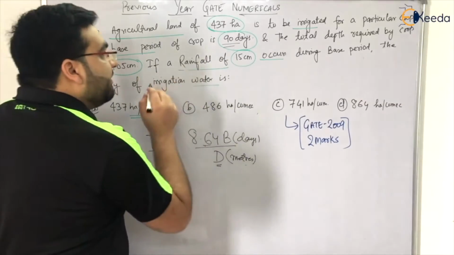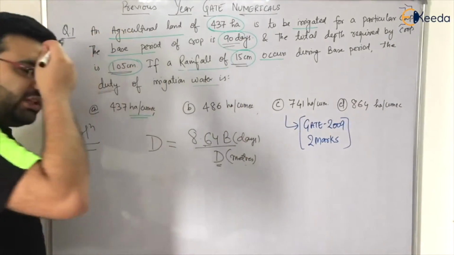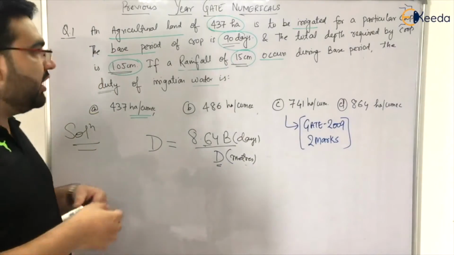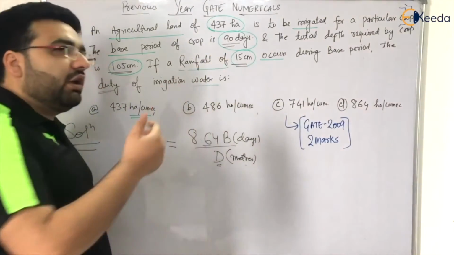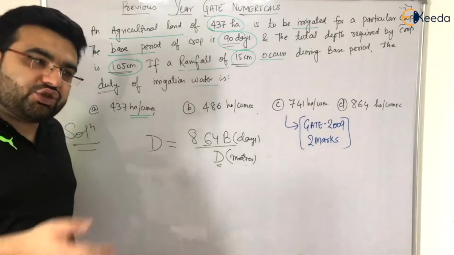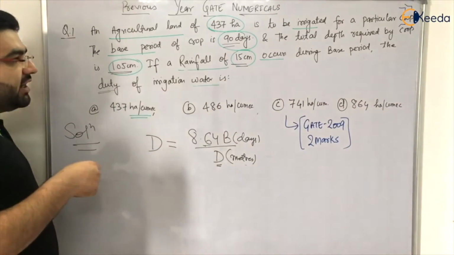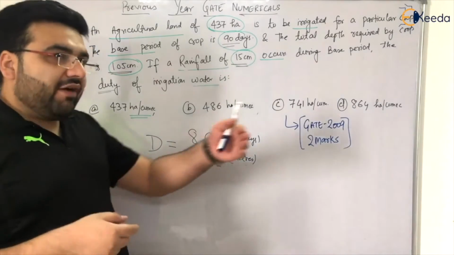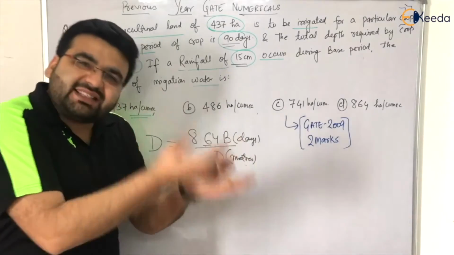Now for D, you have been given two depths, that is 105 centimeter and 15 centimeter. So this is common sense: earlier, if there was no rainfall, 105 centimeter was required, and now there is rainfall of 15 centimeter, so how much irrigation do I have to do? It's the same thing I made you understand when I taught you about the consumptive irrigation requirement. If there is some rainfall also, obviously I have to do less irrigation, simple.